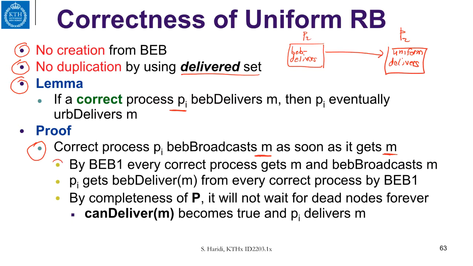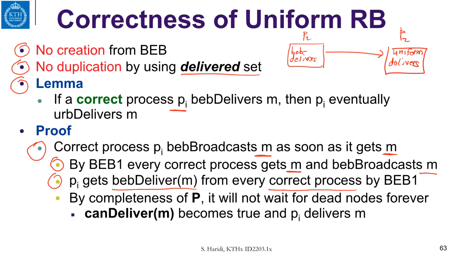So by the best effort broadcast validity property, which says if a correct process broadcasts a message, all correct processes will deliver the message. So every correct process gets M. And whenever a correct process gets M, it will also broadcast M. Which would mean that Pi will get a best effort delivery from every correct process.